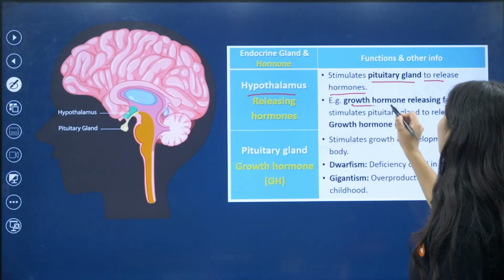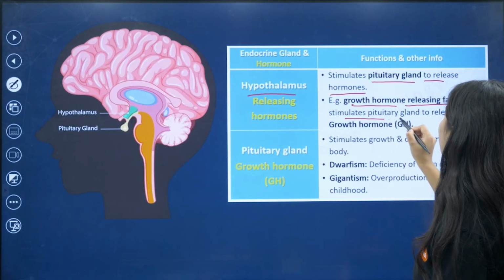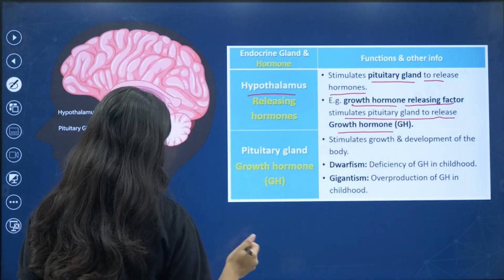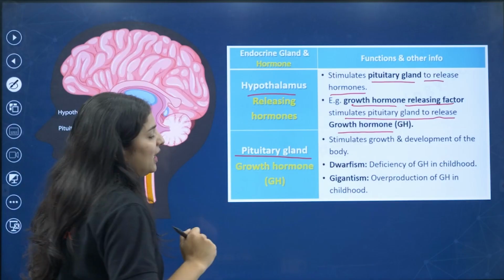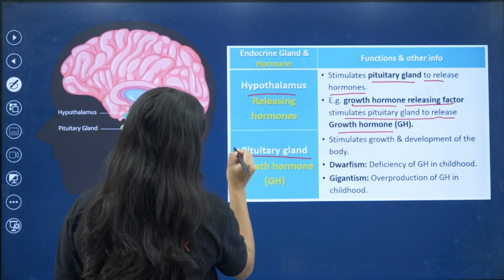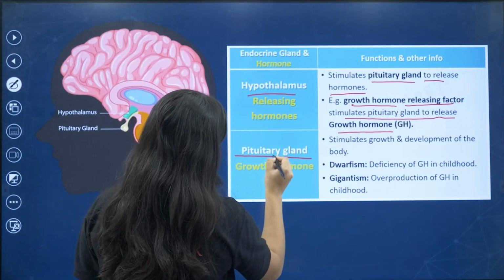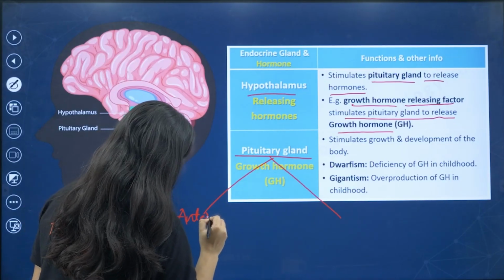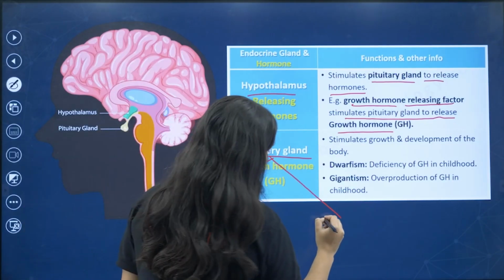So for example, growth hormone releasing factors stimulate the pituitary gland to release the growth hormone. See, what does this pituitary gland do? In the pituitary gland you will find two major parts: anterior pituitary and posterior.